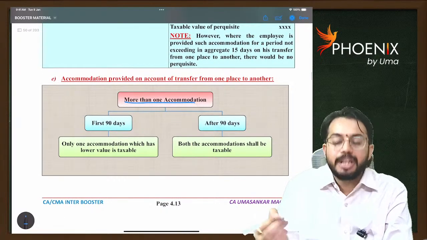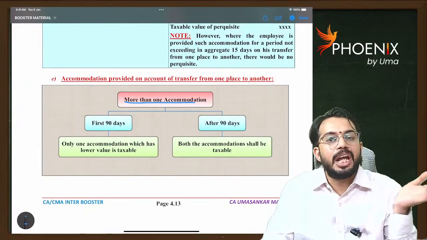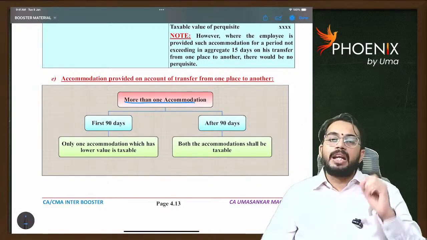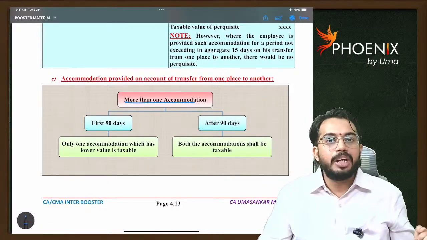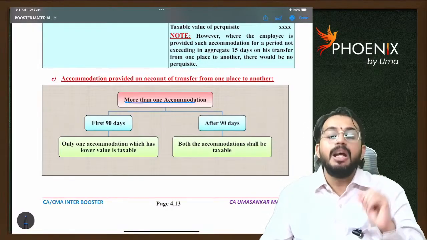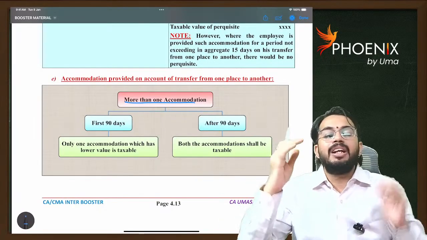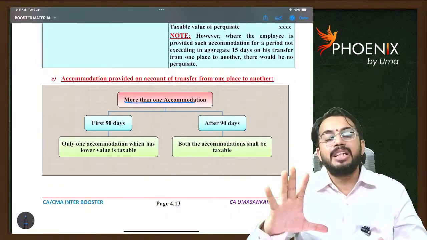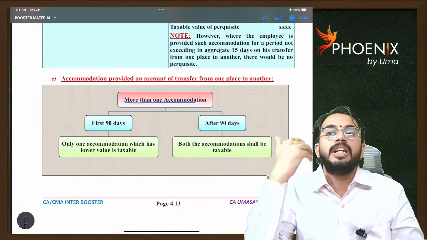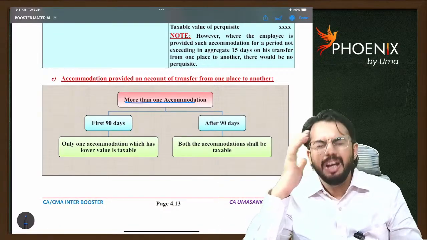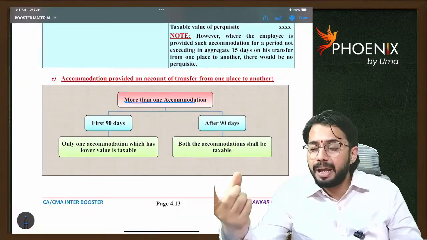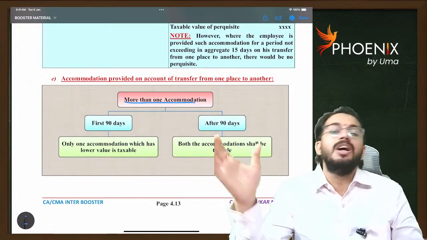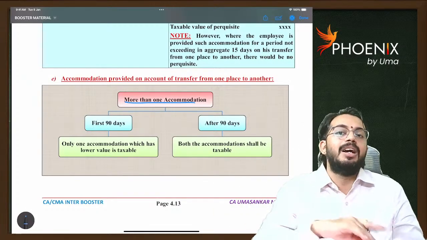If more than one accommodation is provided, let's say the employee is working in Hyderabad and Bangalore and two accommodations are provided, we will calculate the perquisite for the Hyderabad house property accommodation. We will also calculate the perquisite for the Bangalore house property accommodation. Wherever the value is lower, we will consider that value only for the first 90 days. So for the first 90 days, whichever is lower, that accommodation value alone is taxable. After 90 days, the perquisite for both accommodations is taxable. Are you able to understand?